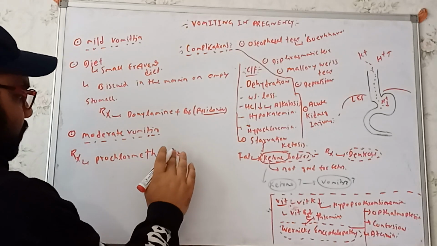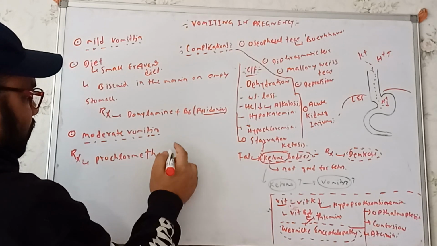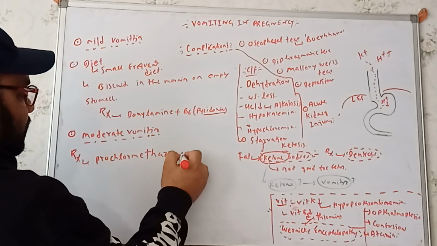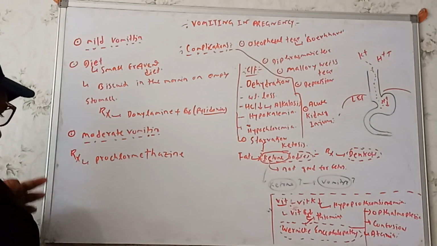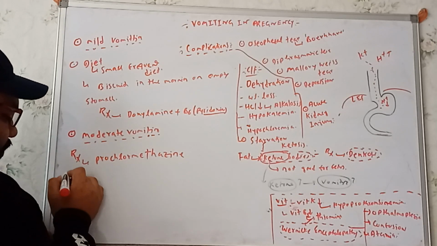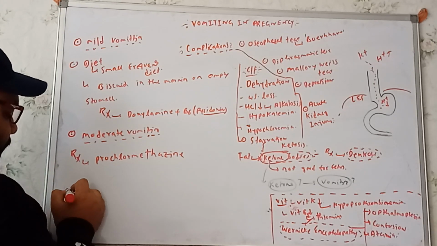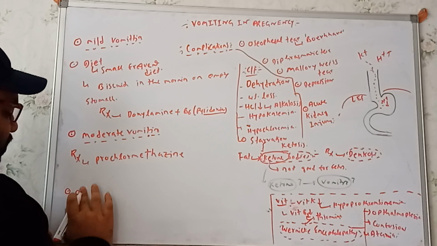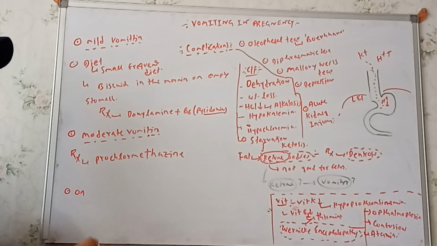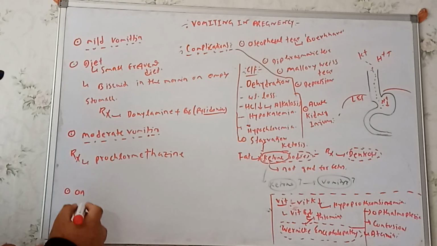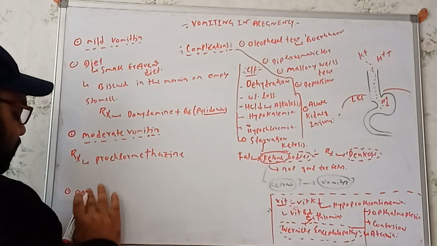We can go for that one drug that all of you know, that's ondansetron. Ondansetron we can use through the rectal route also. Sometimes by giving the oral or intravenous route it is not working, so sometimes we can use that ondansetron.